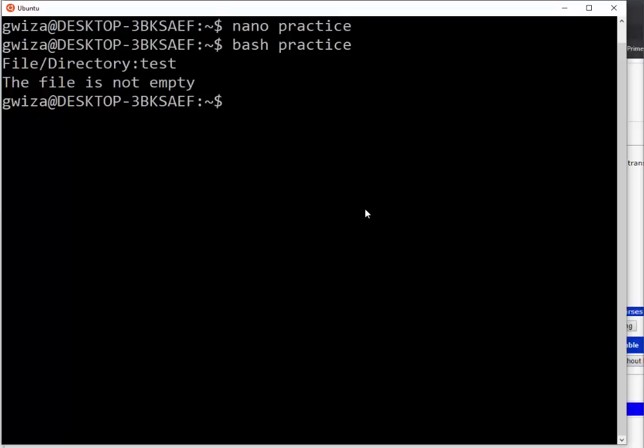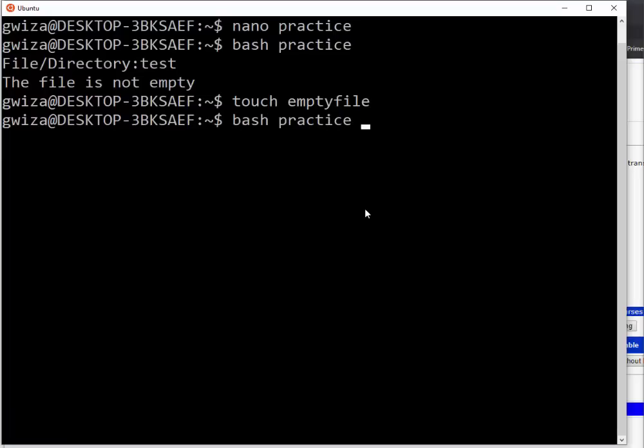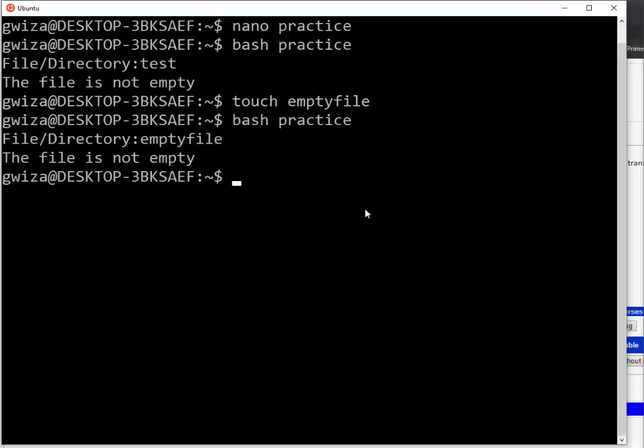Let me create another file. Let me say for example touch empty file. Then here I just run my script, then I run my empty, and I say empty file. So you can see the file is not empty.